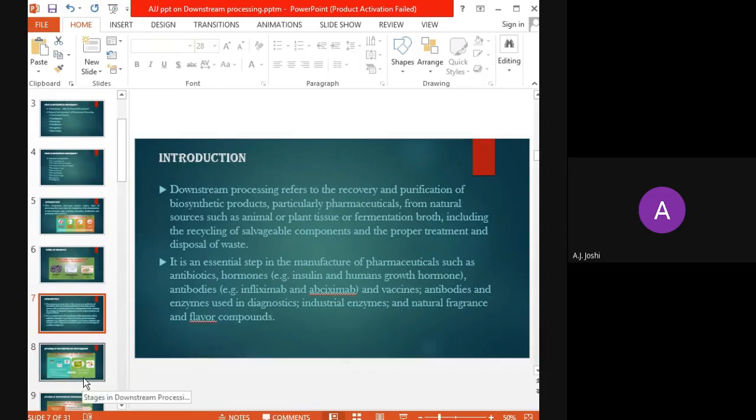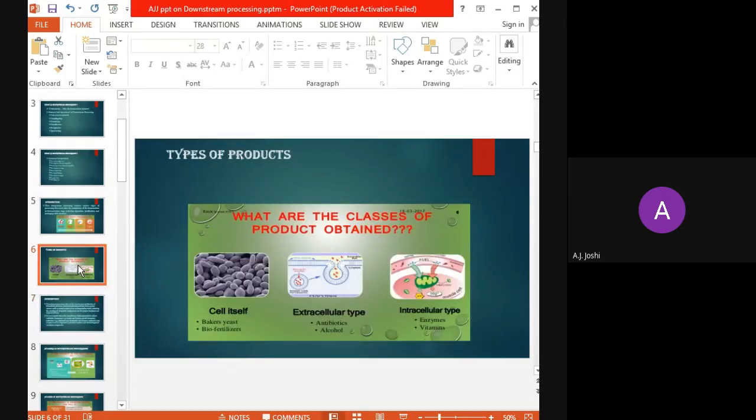Now, we will just have an overview of the steps involved in the downstream processing depending on the variety of product. Whatever we have discussed here, the three different types, that is the cell itself, the extracellular type and the intracellular type. Broadly, we will have an overview of the steps involved in the downstream processing one by one for the cell itself, the extracellular type and the intracellular type of fermentation product.